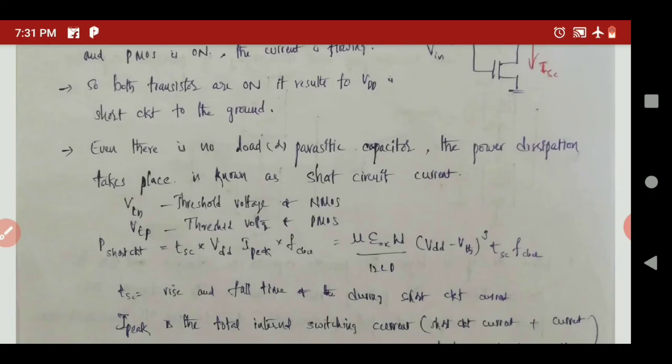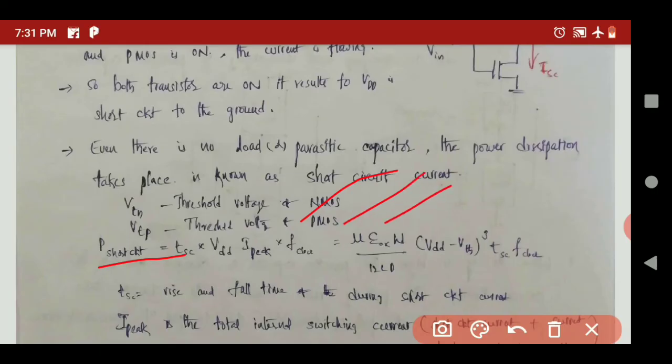This is the short circuit power equation: P short circuit is equal to TSC into VDD into I peak into F clock. Here F clock means the input clock signal or input clock frequency. Epsilon ox is the permittivity of the oxide layer, silicon dioxide, and W is the width. L is the length, and D is the dimension. VDD is the power supply, VTH is the threshold voltage, TS is the time duration, and TC is the clock period.